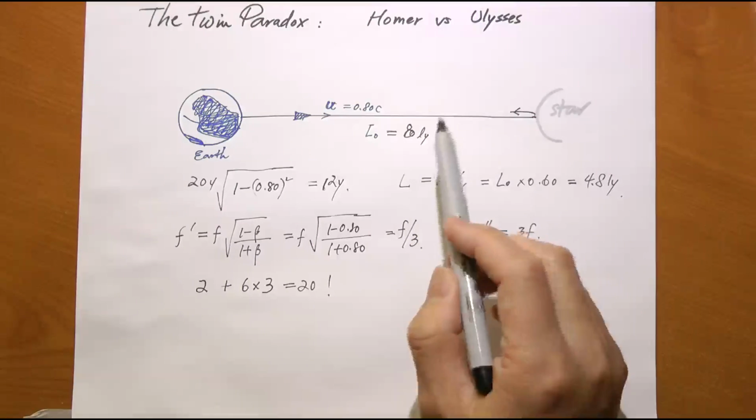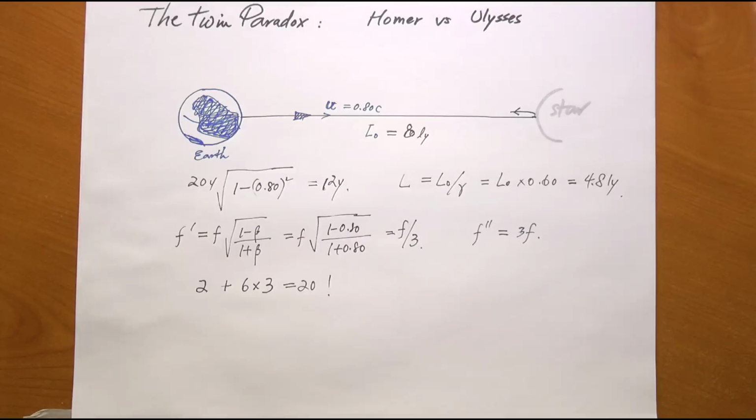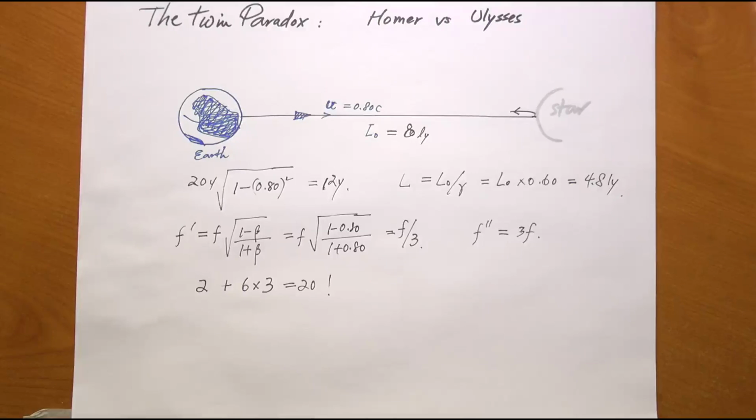We use the same idea. That is, I want Ulysses to send Homer a signal every year according to his own clock. If Homer receives 12 signals, then he would agree that Ulysses has aged 12 years, just like Ulysses himself agrees on that. So let's see if that's the case.